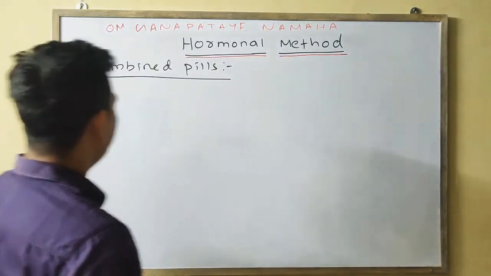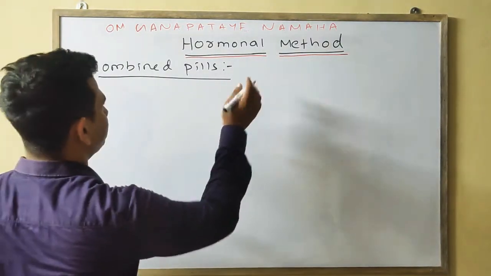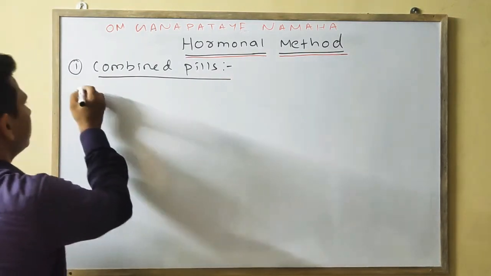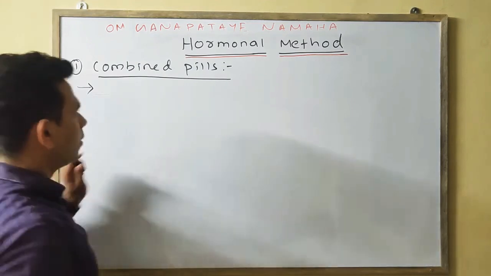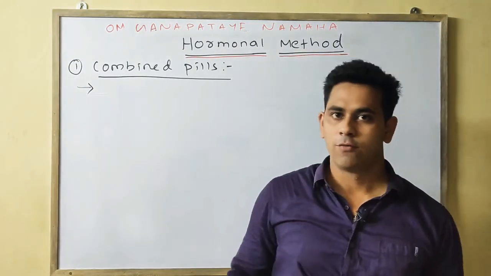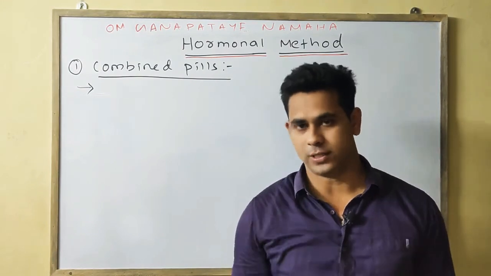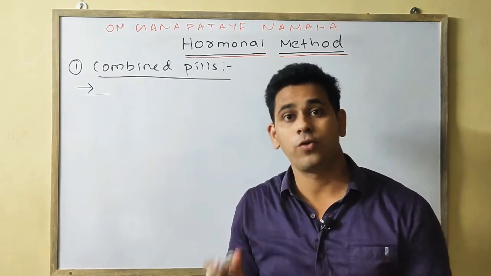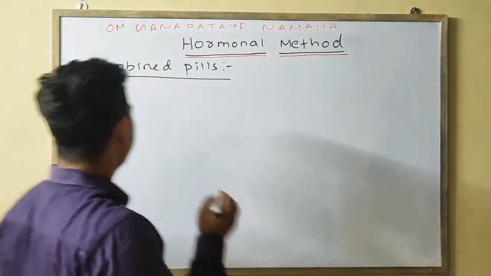Okay, so first point, in the case of combined pills, these are taken orally for 21 days in the menstrual cycle, starting from the 5th day up to the 25th day of the menstrual cycle.